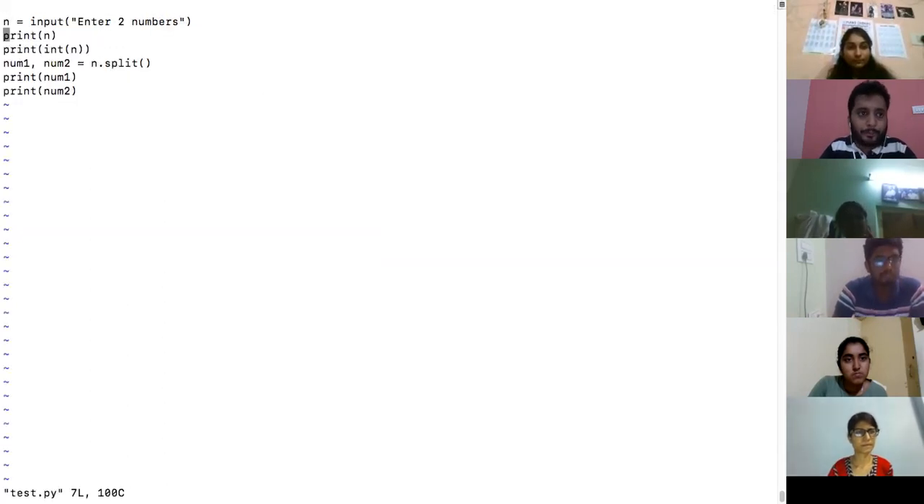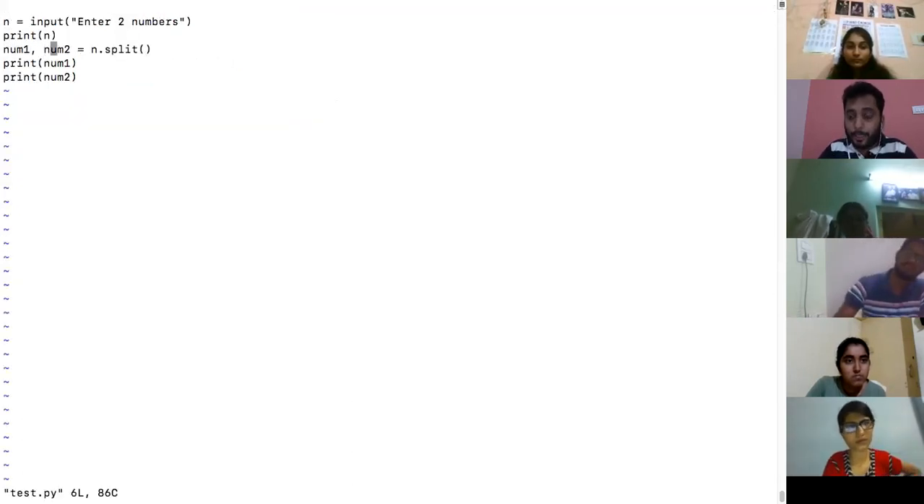Now we'll see whether it works. 1 space 2. I split this number. Did you get that? Now I'll give you one more. Enter two numbers. Now I'll separate with 1, 2, instead of space. We'll see what will happen.